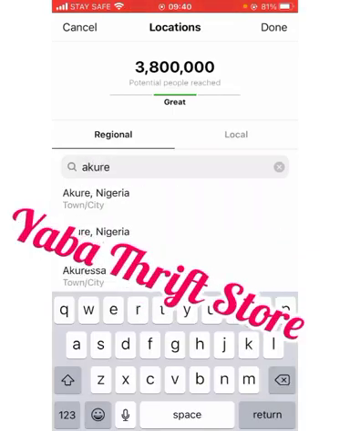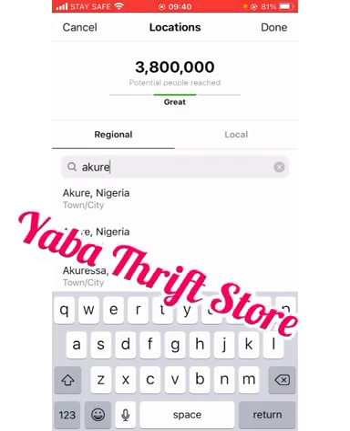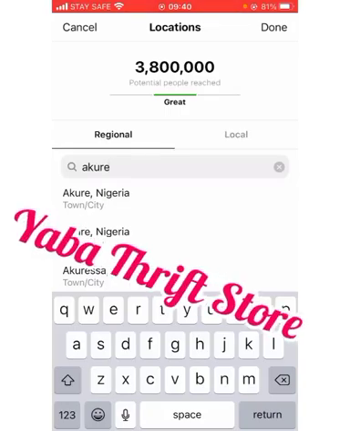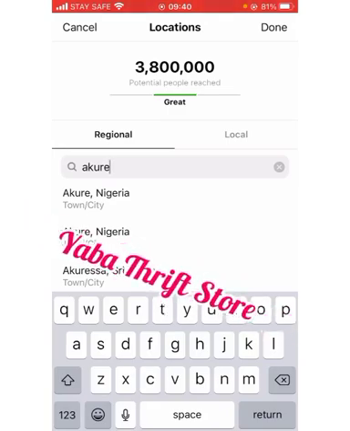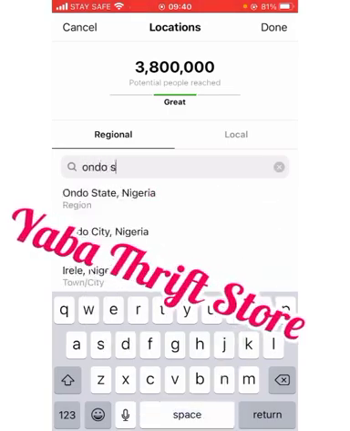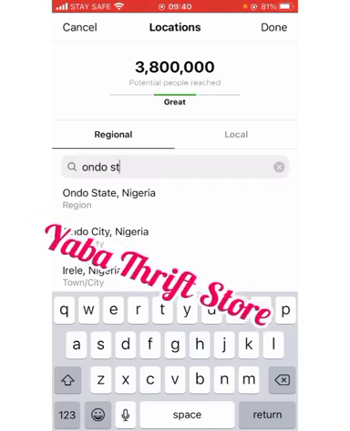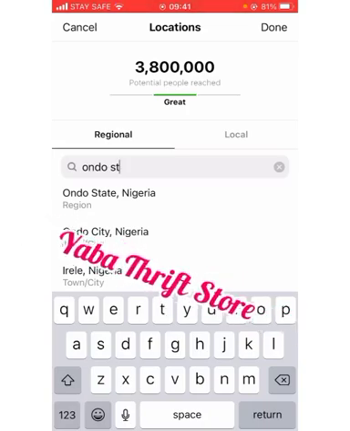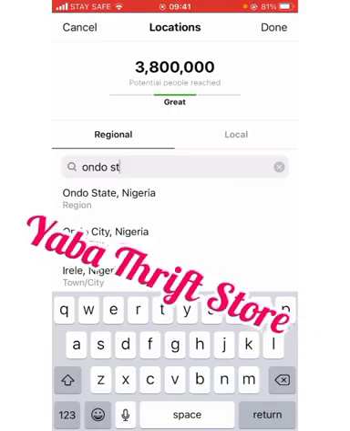Why do I say specific location? Because a state is very broad, a state is wide. There are some parts in that state that cannot even buy from you. Do you get? I'm not saying they will not, but they can't buy from you. They may, but they can't. I don't know how to put it. So instead of just picking those states, which are broad, very, very wide, you can't just pick them.